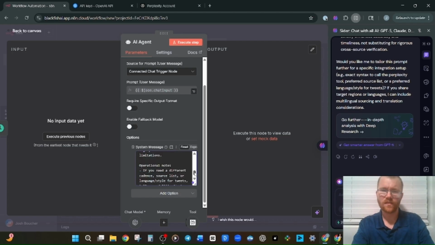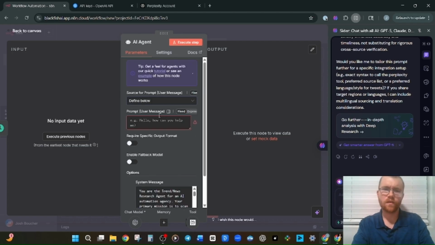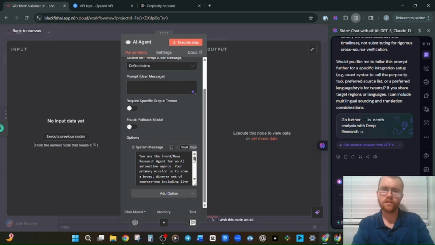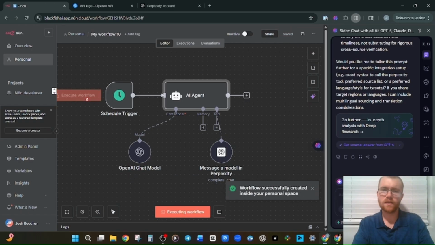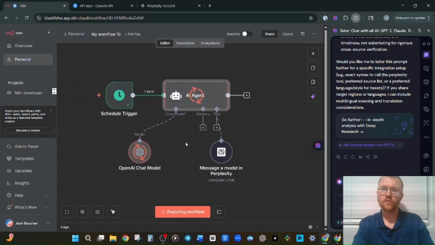Okay, let's cut the last part. And define below, we'll just put a space in there because really all it needs to know is, oh, I should say, for an AI automation agency called Blackfish AI. Okay, perfect. Now let's hit save and test our research agent real quick.